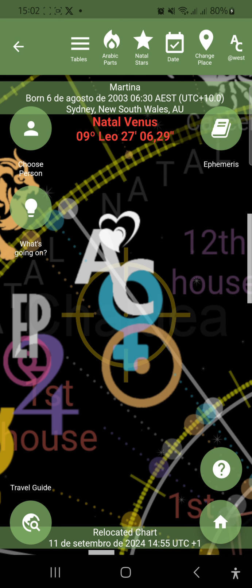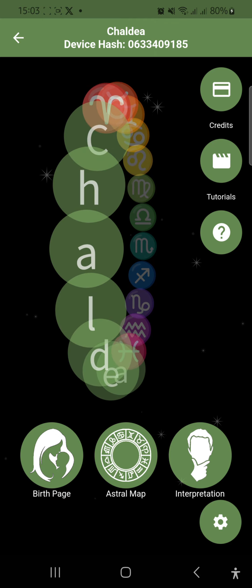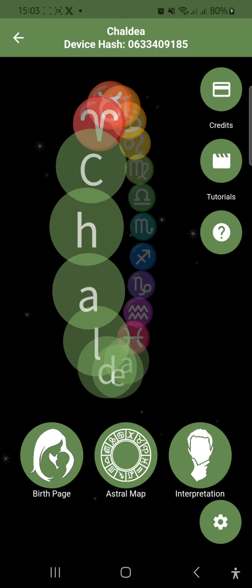Let's return to the initial screen by tapping the return arrow at the top left of the screen. I'll say no in this dialogue at the moment. I don't want to save this relocated chart. And we're done for today.